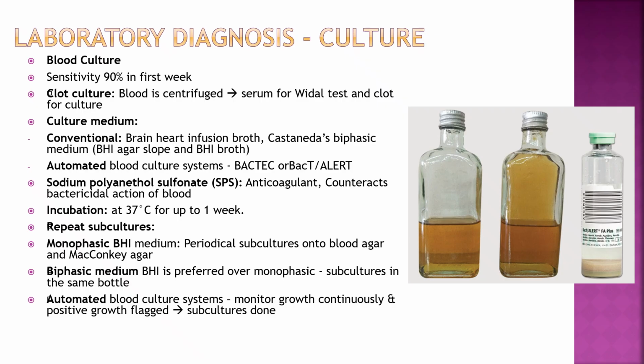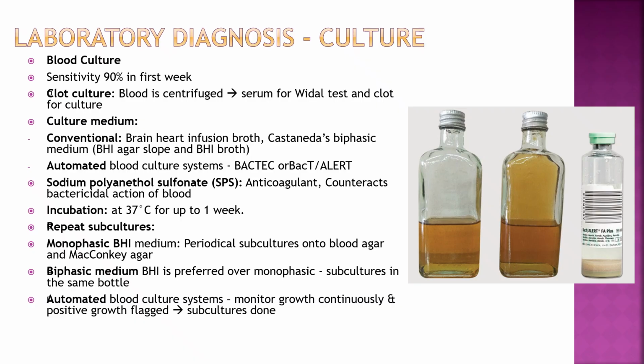Culture: blood culture sensitivity is 90% in the first week. Clot culture: blood is centrifuged, with serum for Vidal test and clot for culture. Culture medium: conventional brain heart infusion broth, Castaneda's biphasic medium, that is BHI agar slope and BHI broth. Automated blood culture systems like Bactec and BacT/Alert. Sodium polyanethol sulfonate, SPS, is used as an anticoagulant and counteracts the bactericidal action of the blood. Incubation at 37 degrees Celsius up to 1 week.